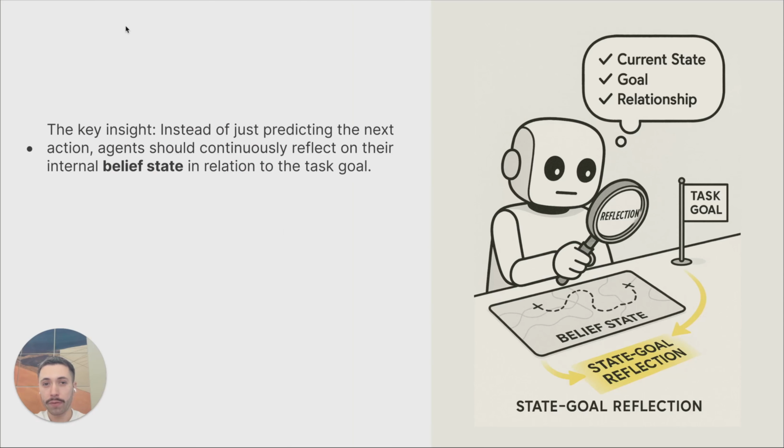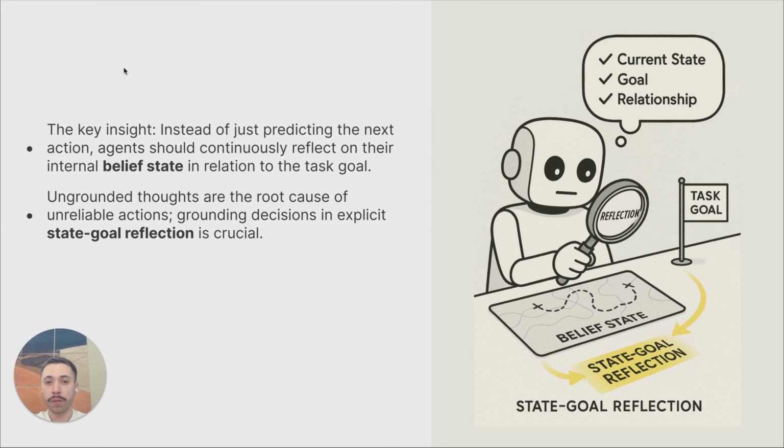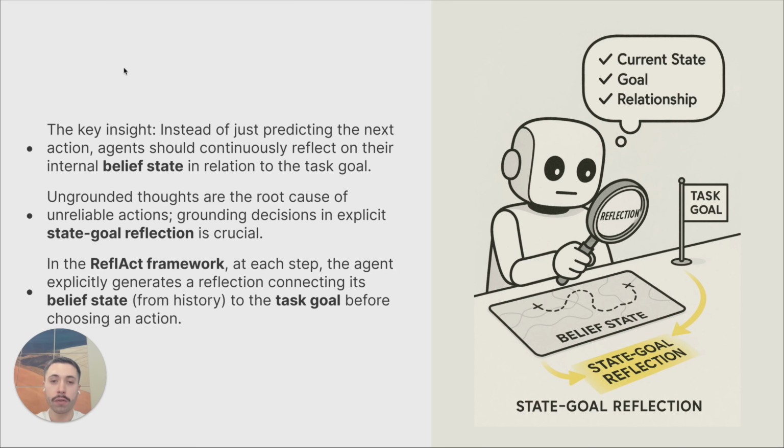Here is a breakthrough. Instead of just predicting the next move, agents need to constantly check their internal belief state against what they are actually trying to achieve. Because ungrounded thoughts are the cancer that kills reliable actions. You need explicit state goal reflection to ground every decision your agent makes. ReflAct creates a new reflection action loop, where the agent stops to think about where it stands and what it is trying to do before making any move.